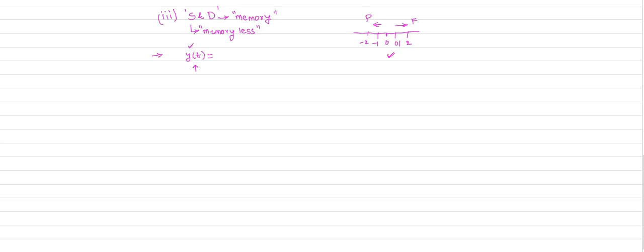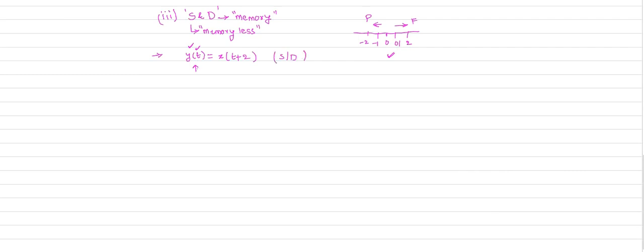So the response of the system at any instant of time, that is your t, depends on present values of the input. Suppose I take the equation y of t equal to x of t plus 2. The system is given by this equation. Now you check whether the given system is static or dynamic.